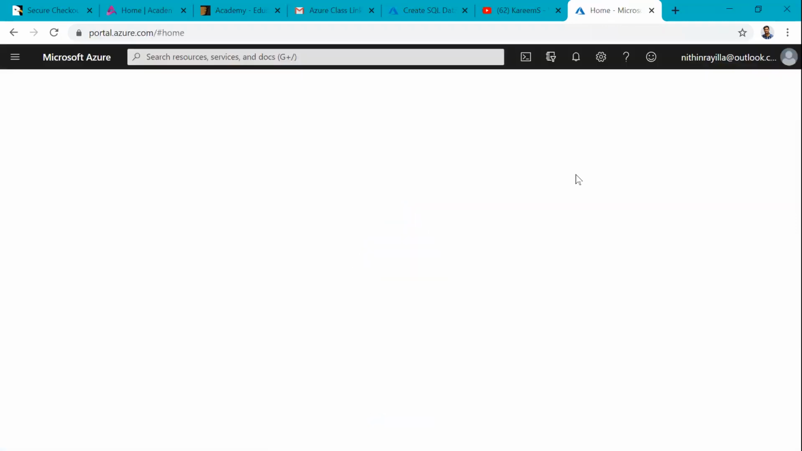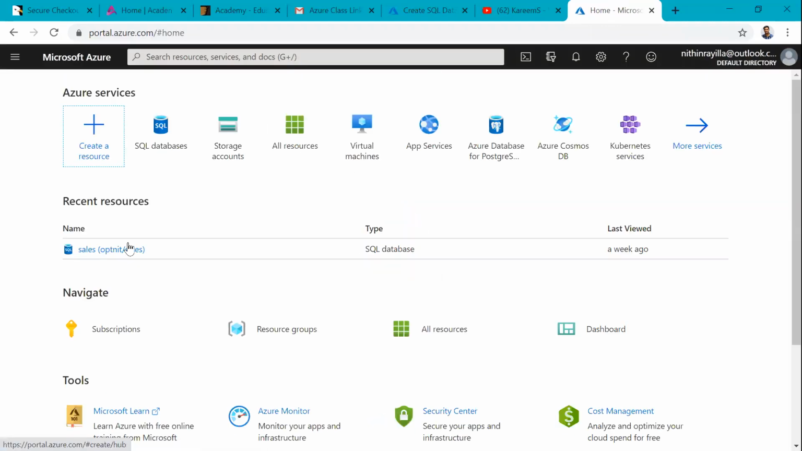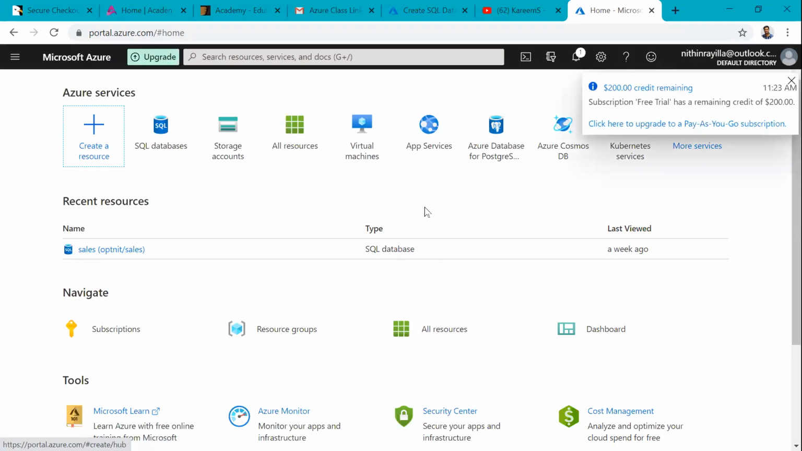So after entering the credentials, I have already entered my credentials, and directly it is entering into the portal. See here, check here. This is our home page. Is it the portal home page? It is saying that $200 credits are there.